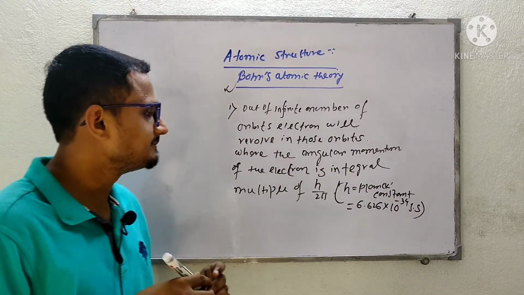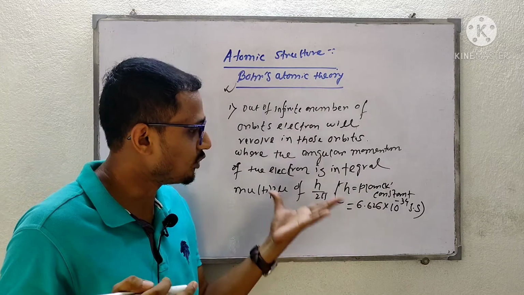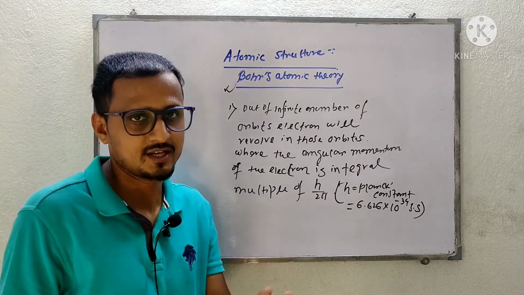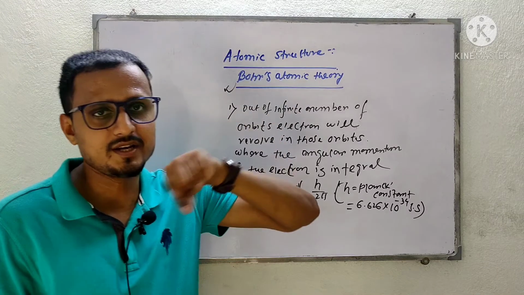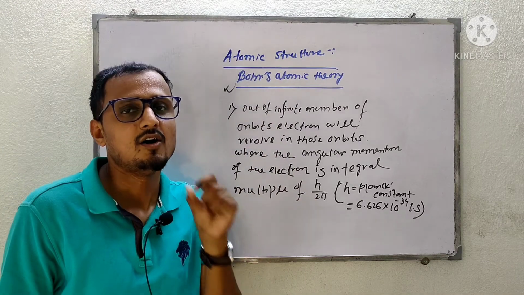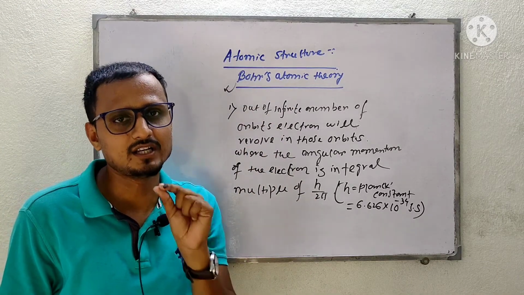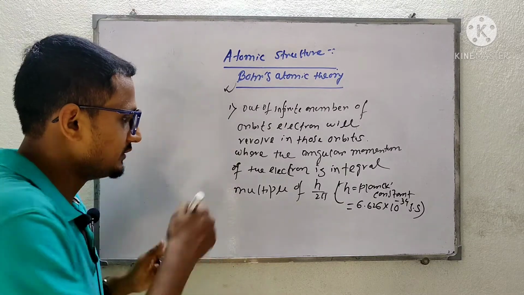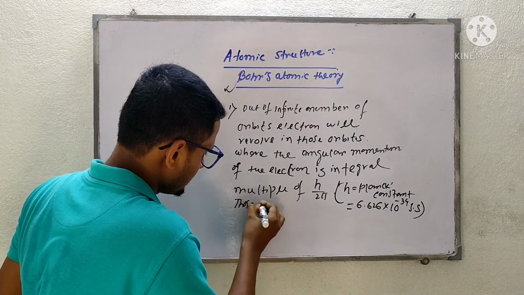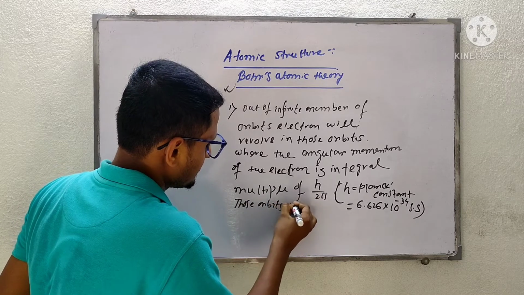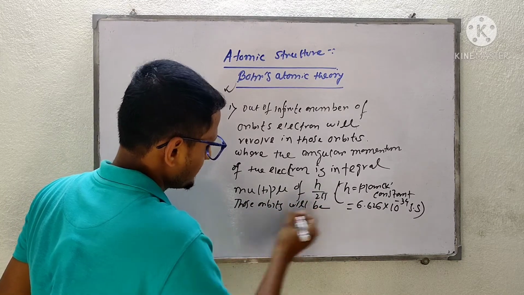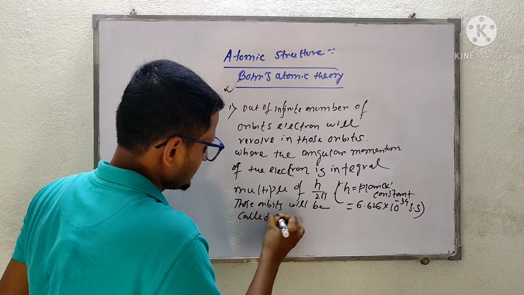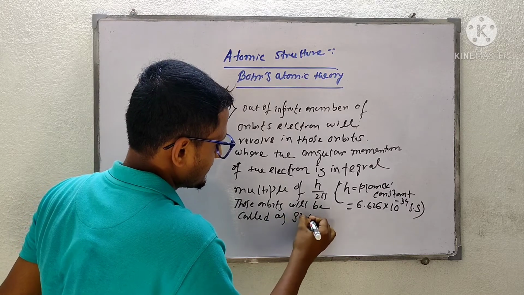So electron will revolve in those orbits where the angular momentum of the electron will be an integral multiple of h by 2 pi, and those orbits will be called stationary orbits.